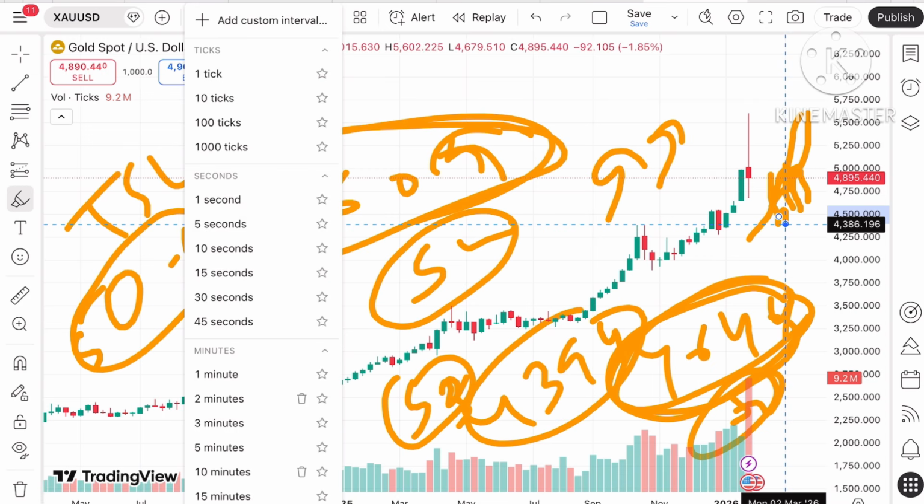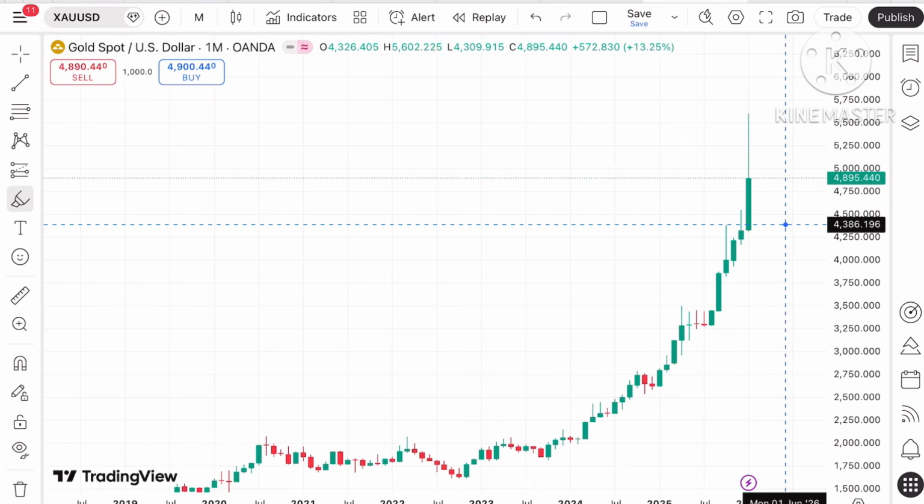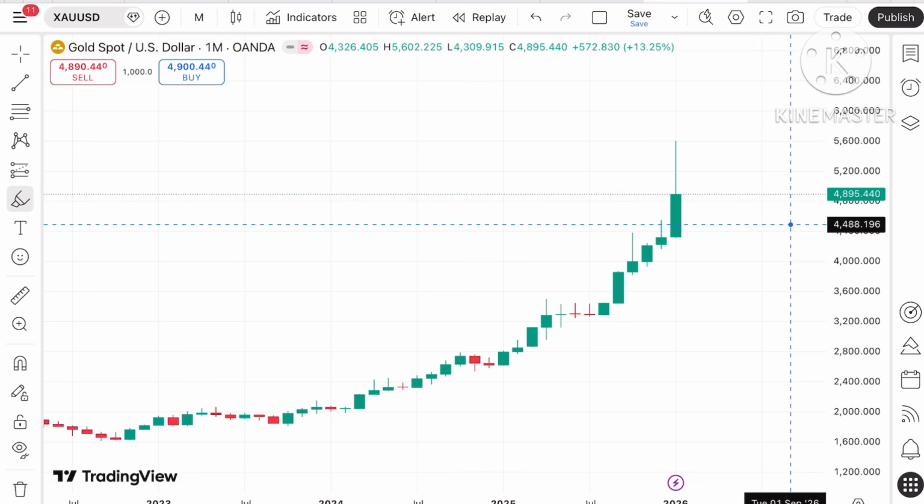Coming back again to the monthly chart, on Feb 2026, how can the price move? See, if you look at this particular trend, we have seen there is a continuous upside.